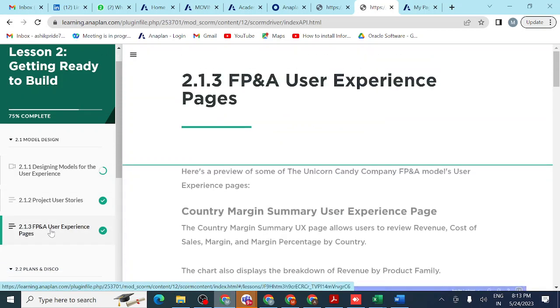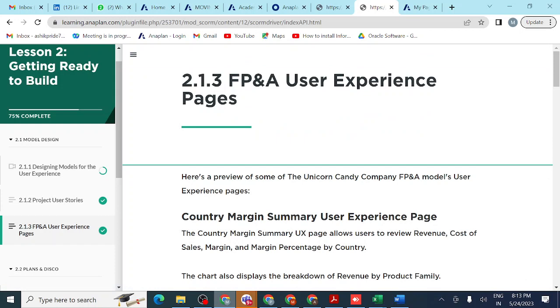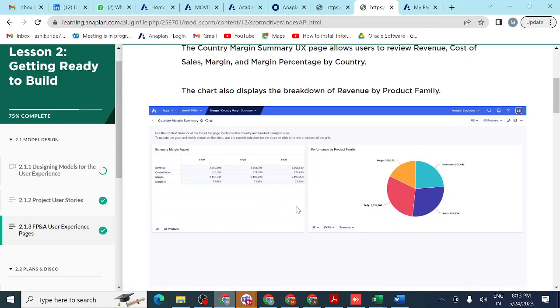Financial planning user experience pages, you can see the country margin summary. In the country margin summary, you can see the summary margin report, how the data looks. Here is revenue for the US country, financial year 2020, product-wise, product family-wise: chocolates, toffee, sauce, each and every product, how much revenue it gives.